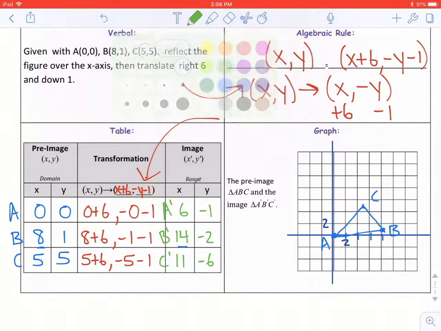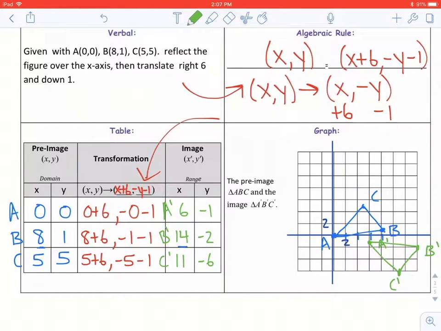Alright, then let's graph our image. We're at (6, negative 1), which is about right there for A prime. B prime is at (14, negative 2), so 2, 4, 6, 8, 10, 12, 14. Negative 2 is about right there. And then C prime is at (11, negative 6), so 2, 4, 6, 8, 10, 11, negative 6. Perfect.